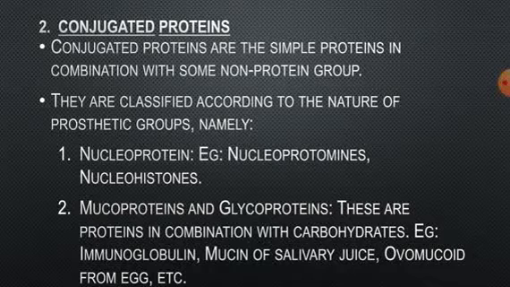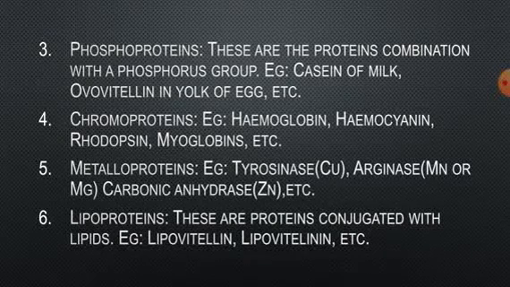On hydrolysis, the conjugated proteins yield amino acids and the prosthetic group. They are classified according to the nature of the prosthetic groups, namely nucleoproteins, mucoproteins and glycoproteins, phosphoproteins, chromoproteins, metalloproteins and lipoproteins.